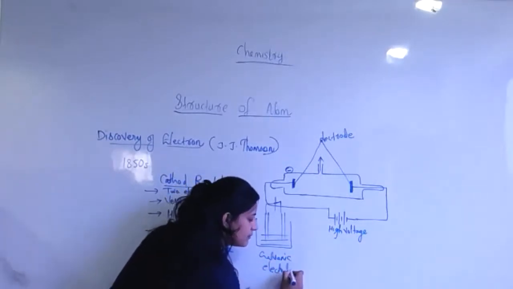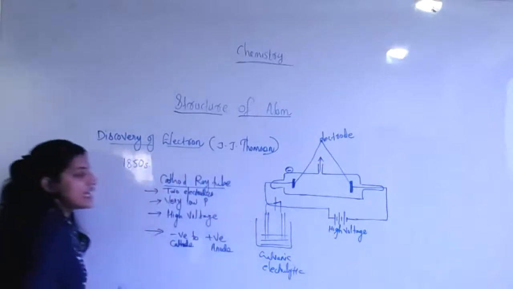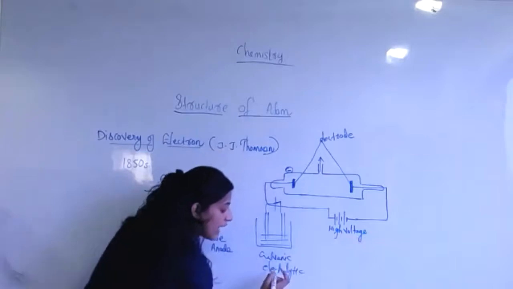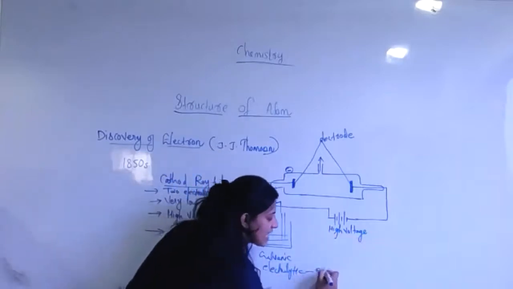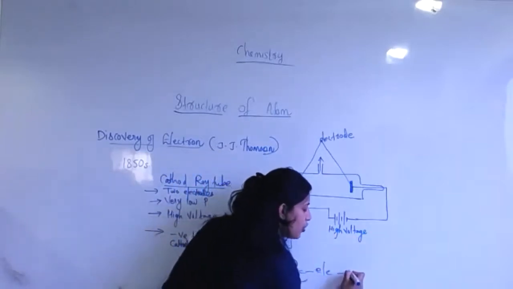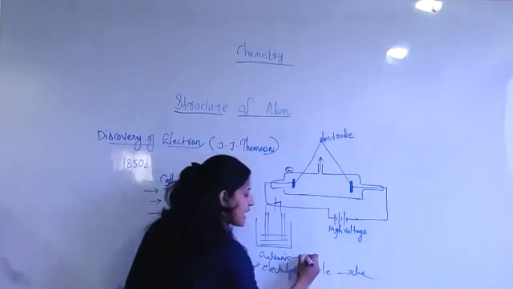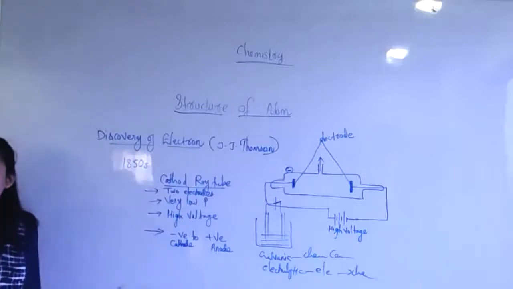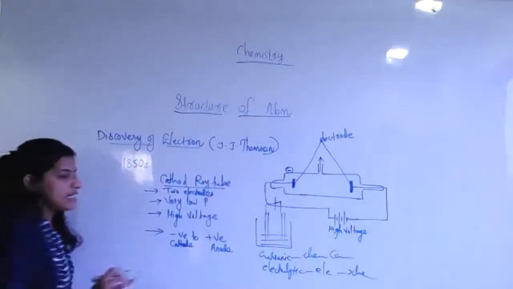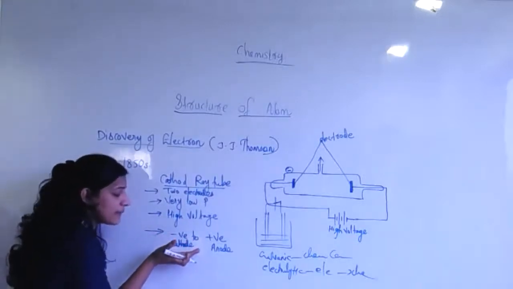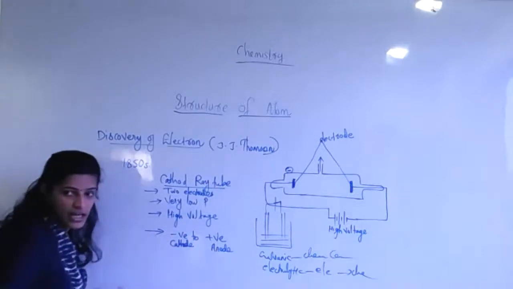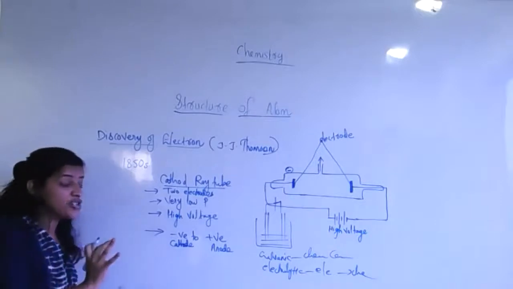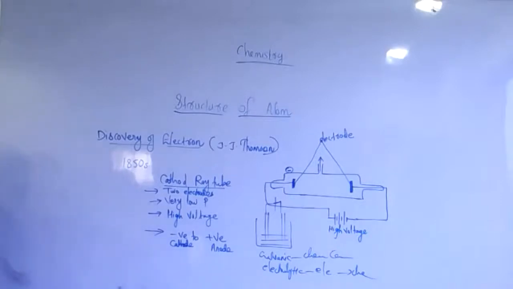Electrolytic cell means electrical energy is converted into chemical energy. Galvanic cell means chemical energy will convert into electrical energy. So depending upon the reaction, look, suppose cathode means negative, so the charge becomes negative, there is a chance for attraction towards the positive side.